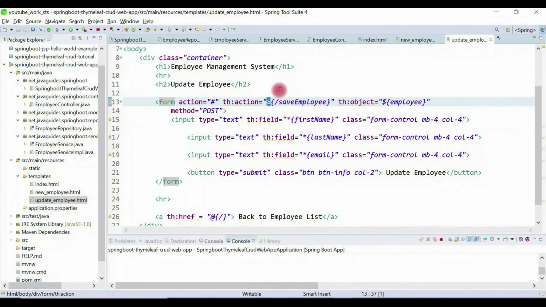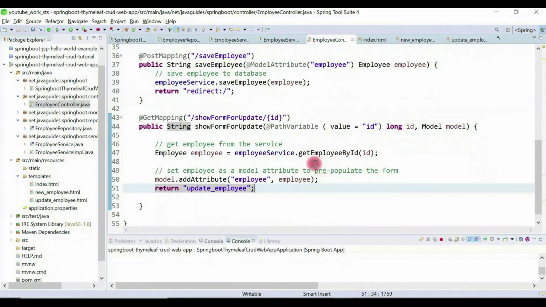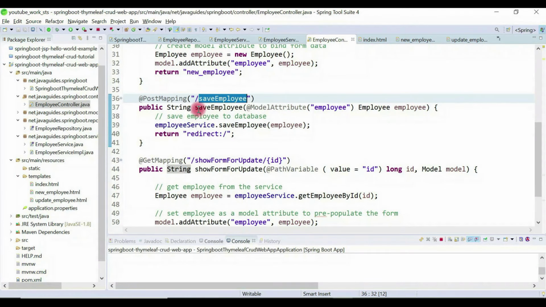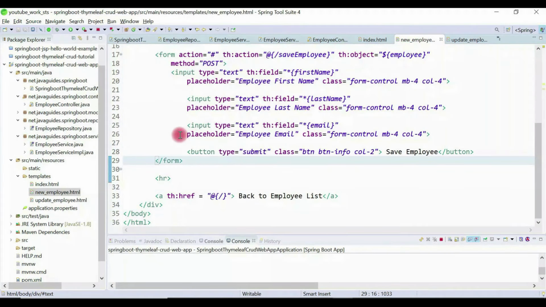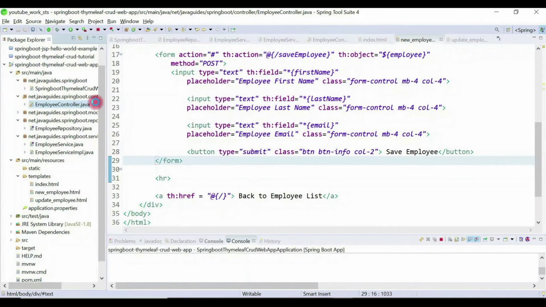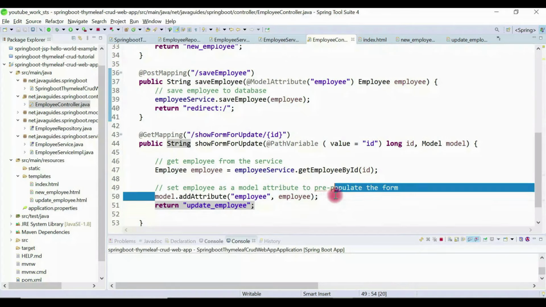It basically references the context path of our application, and this is the save employee request, which is handled in a controller. Look here, we are using the existing save employee method handler which we implemented in the previous video, and then this is the employee object. This object we get from the controller here, from model.addAttribute.